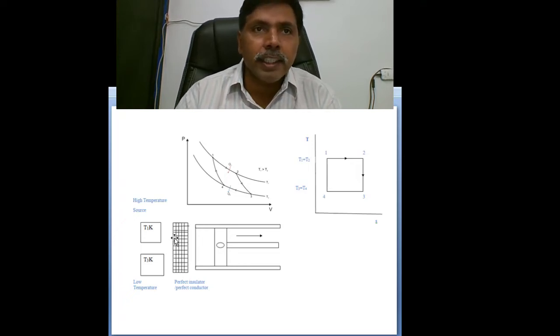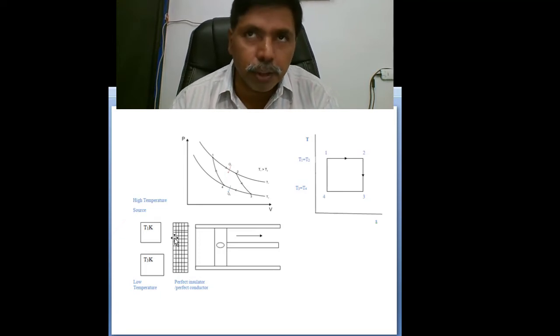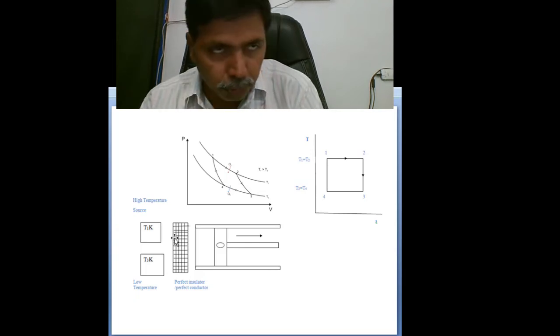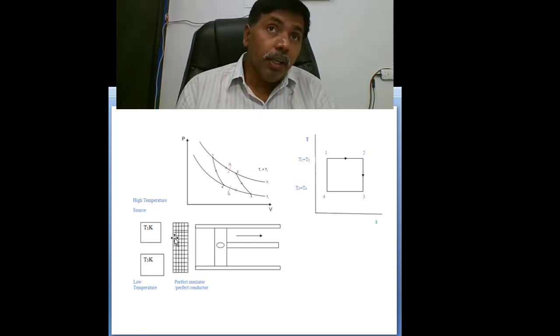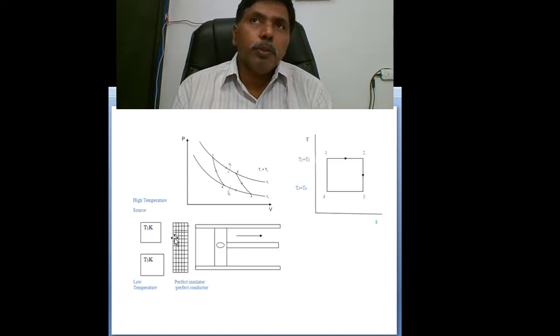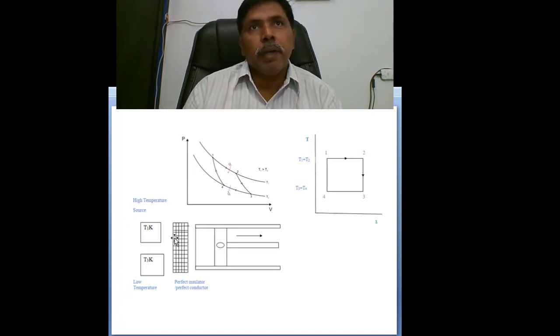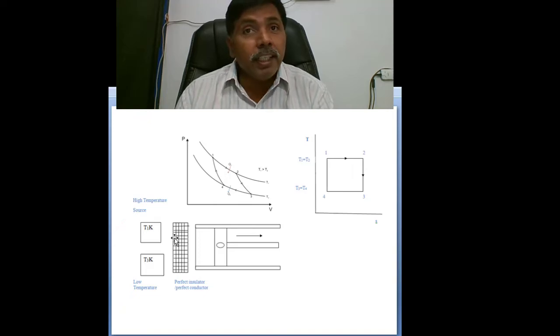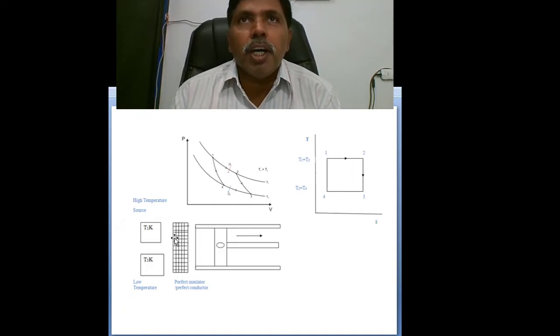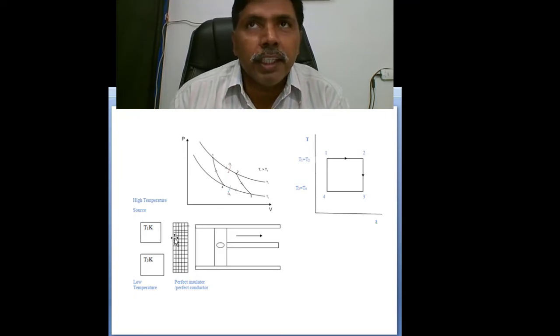The same head will not act as two materials. So every time I want to change the head, is it practically possible? Not possible. That's why the Carnot cycle is practically not possible. But whatever efficiency we get by the Carnot cycle operation, that is our benchmark efficiency. As an engineer, I can't produce more than that efficiency in practical conditions. But 100% is not possible. How much is possible is required for that benchmark performance purpose only. We are calculating the